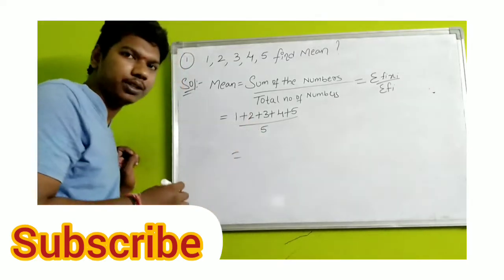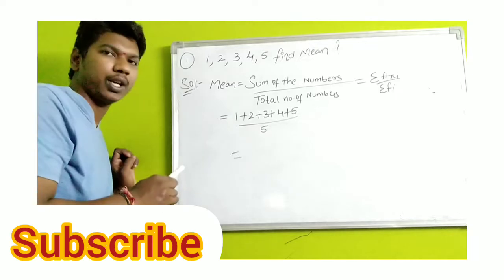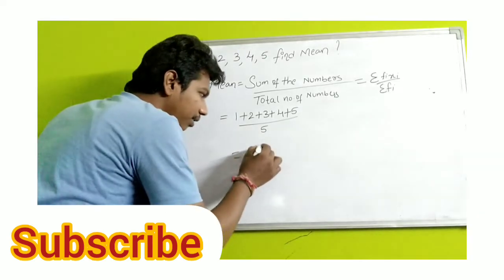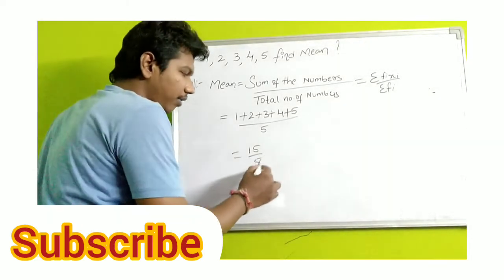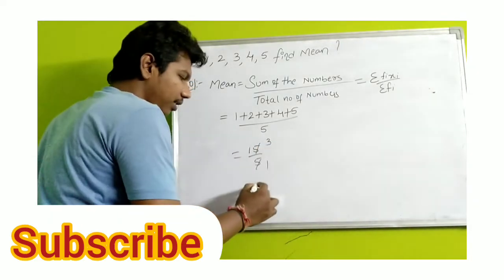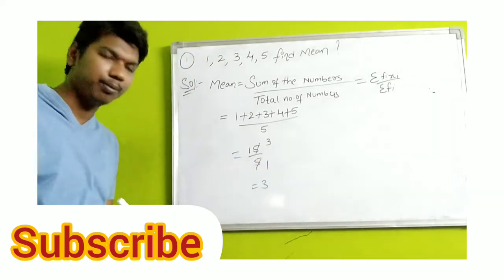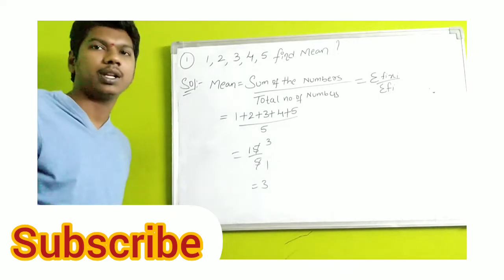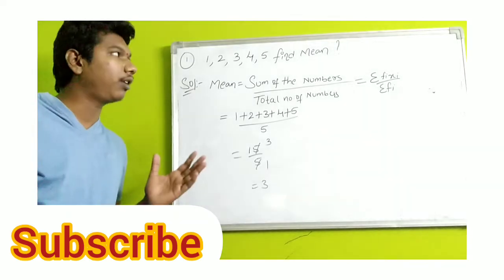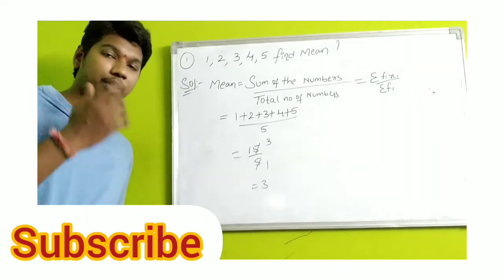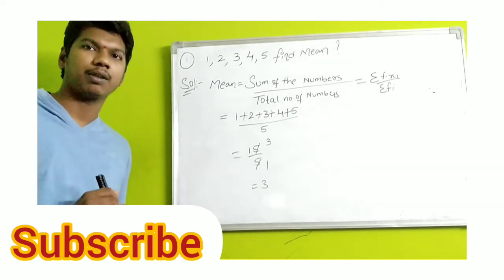Now add all the numbers. 1 plus 2 is 3, 3 plus 3 is 6, 6 plus 4 is 10, 10 plus 5 is 15. 15 divided by 5. Simple, you can cancel directly. 5 ones are 5, 5 threes are 15. The final answer is 3. This is a basic level of finding a mean. Mean is also known as average. Students, don't confuse. In the exam, they may ask to find the average of 1, 2, 3, 4, 5. Average is nothing but mean. Both are the same.